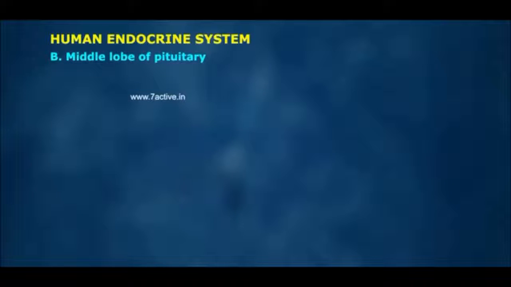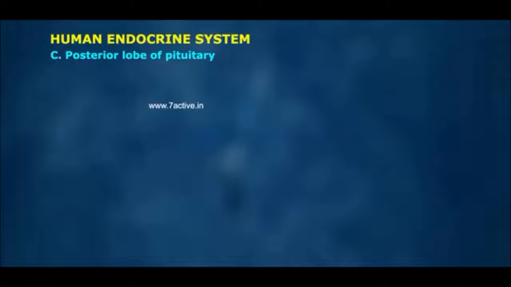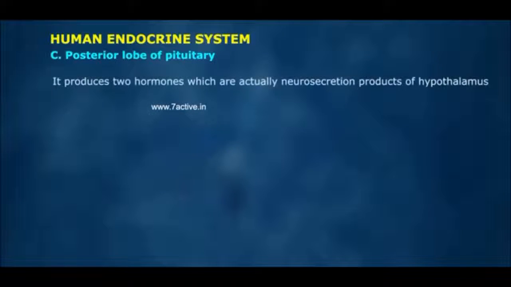B. Middle lobe of pituitary. Melanocyte stimulating hormone, MSH. The hormone causes dispersal of melanin or pigment granules in chromatophores, causing darkening of skin. C. Posterior lobe of pituitary. It produces two hormones which are actually neurosecretion products of hypothalamus.